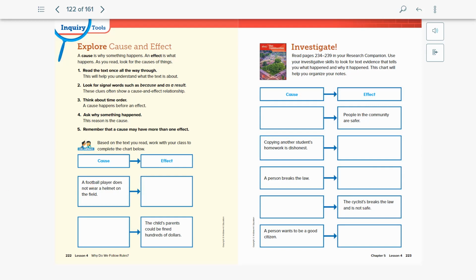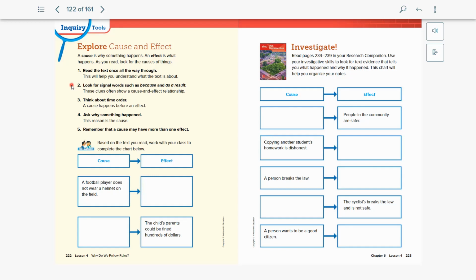The second thing here, we don't have a cause, but we have an effect. So the effect that they gave us was the child's parents could be fined hundreds of dollars. Well, then what could cause the child's parents to be fined hundreds of dollars? You can go ahead and go back to your text and read through it again and try to figure out what exactly could have caused the child's parents to be fined hundreds of dollars. What were we talking about on those previous pages?